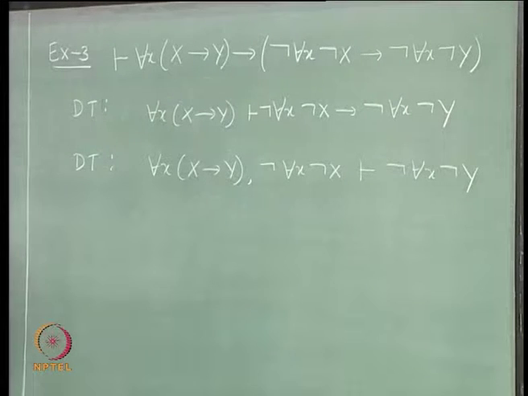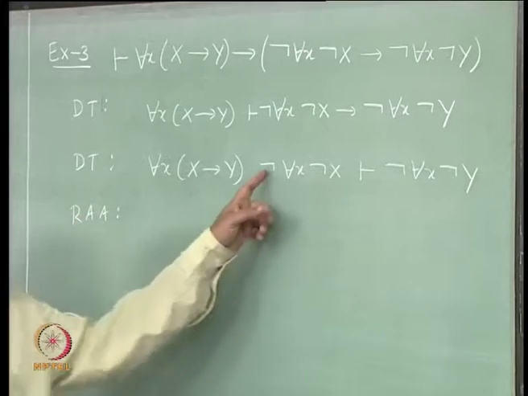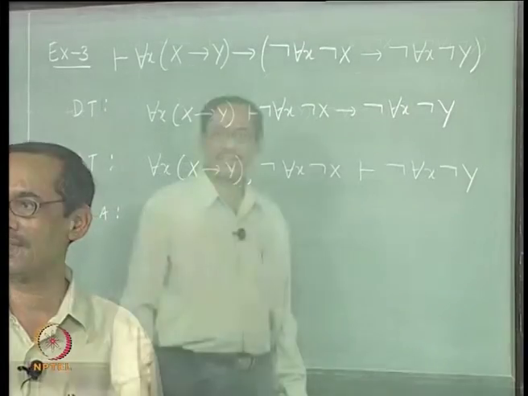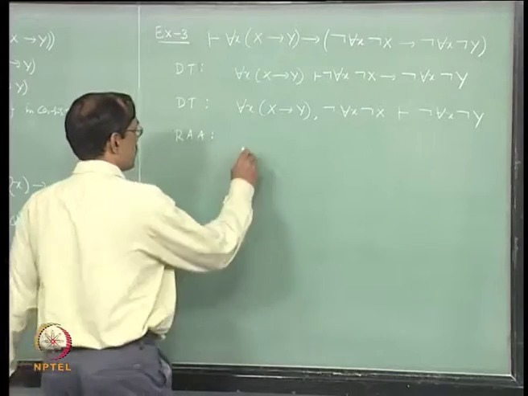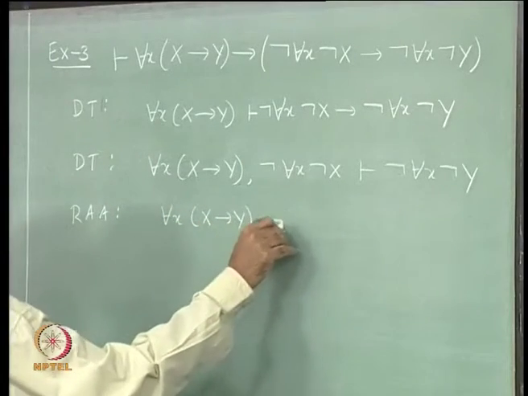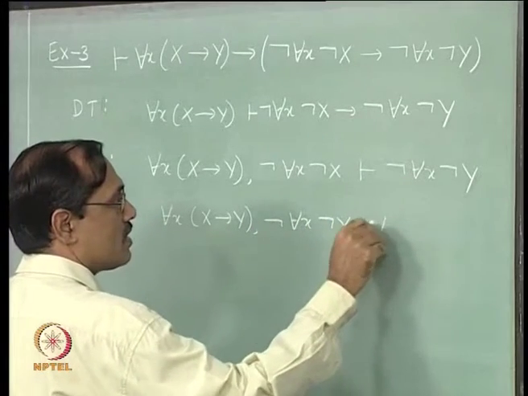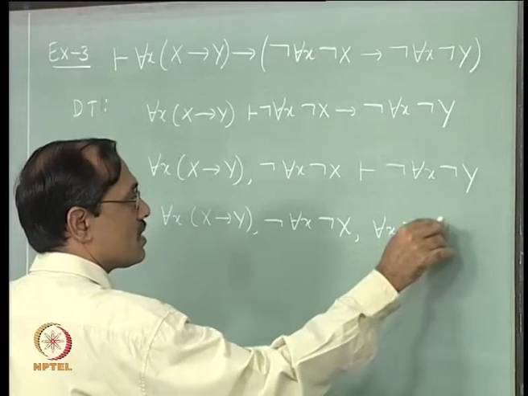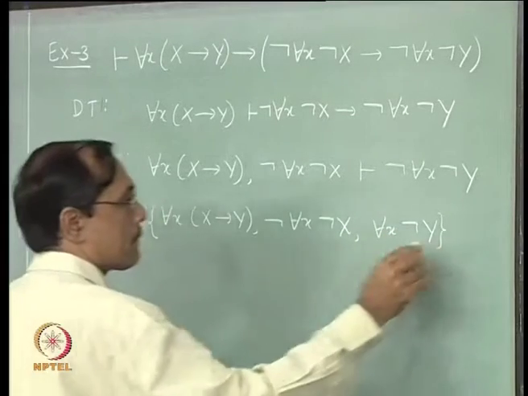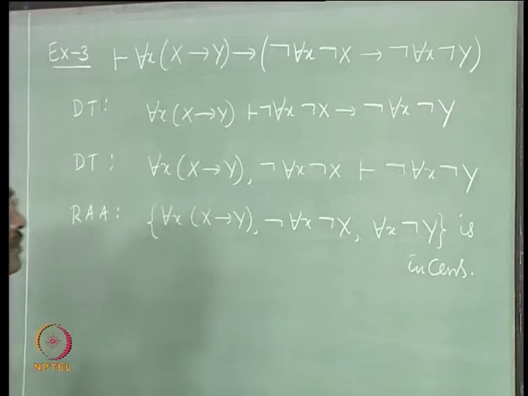Okay. Next, use RAA, because this not will be difficult to use as a premise, fine. So, we take for each x implies y, not for each x not x along with for each x not y is inconsistent. Okay.